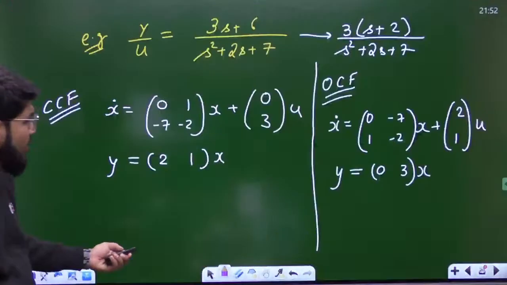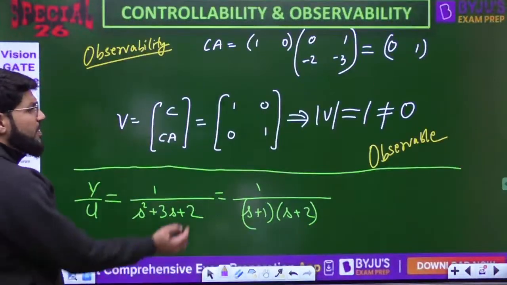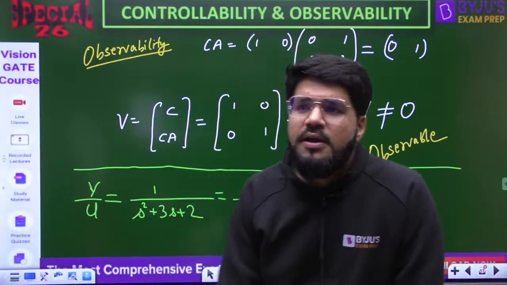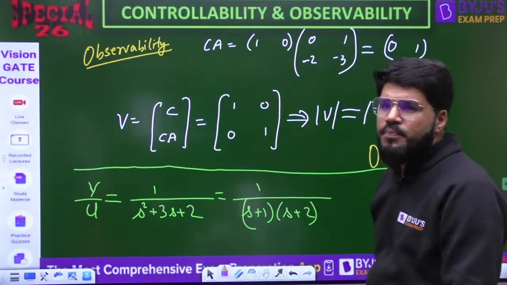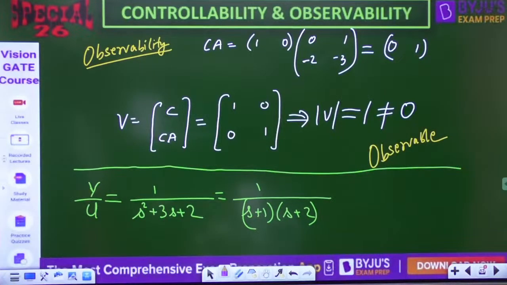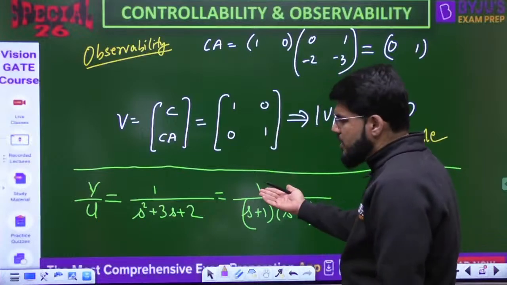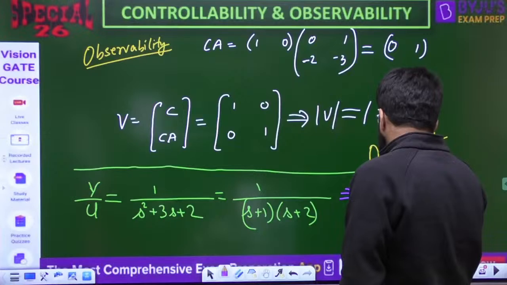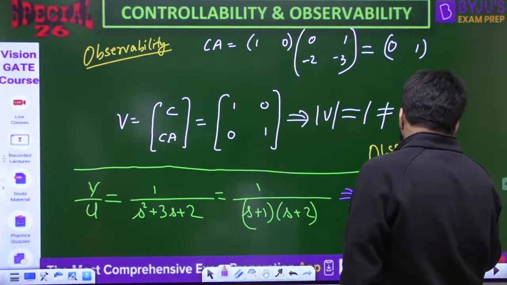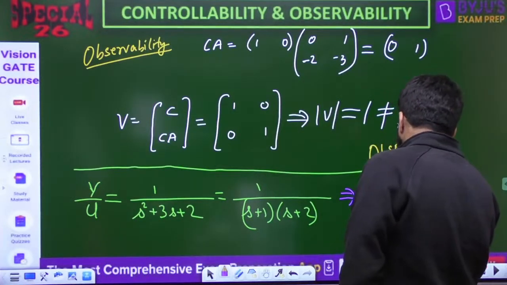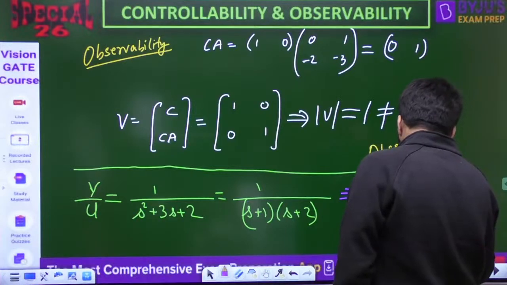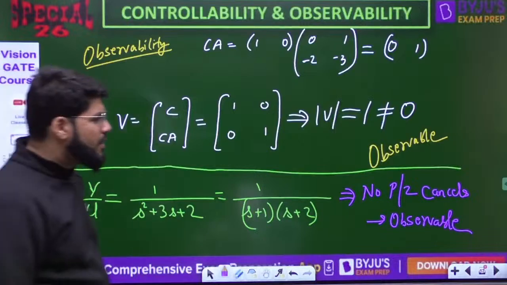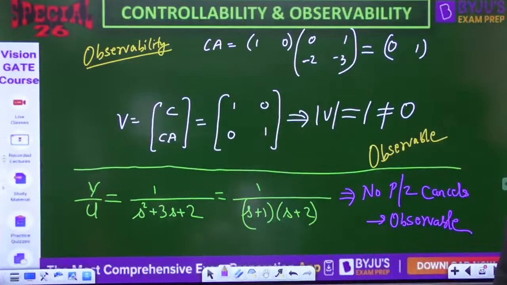So now if I go to the previous case, where I stopped, in the previous case, by the Kalman's test, we found the system is observable. Is there any pole zero cancellation here? Look into it. There is no zero only, so how can it cancel with the pole? So definitely there is no pole zero cancellation. That is why the system is observable. And as per the Kalman's test also, we proved that it is observable.